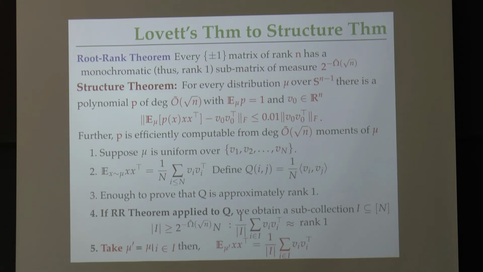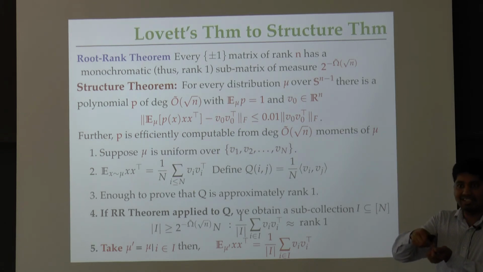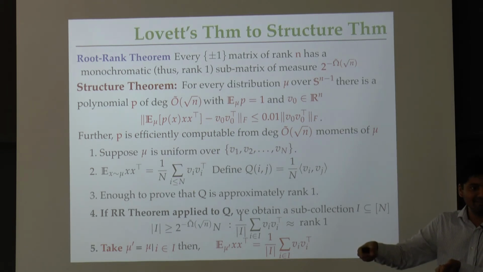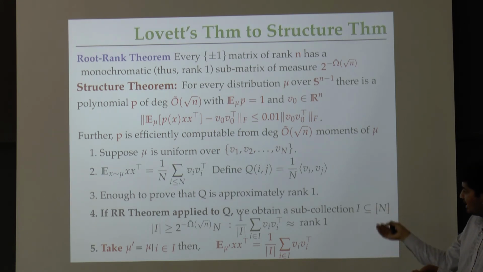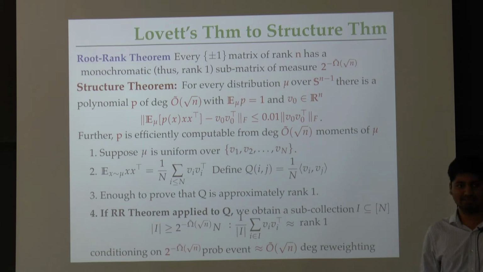So great. In that case, we will just take mu prime to be the conditioning of mu on the event that the vector sample belongs to this set I. And Lovett's theorem implies that the probability of this event happening is 2 to the minus root n. So we are done. We got a conditioning of the distribution mu such that the expected covariance matrix with respect to the conditioned distribution is close to rank 1. And at this point I want to hand-wave the other stuff, which is that if we had this conditioning, we can also build a reweighting polynomial. At least you see how it could happen. It's hopefully believable at this point that this could be done.